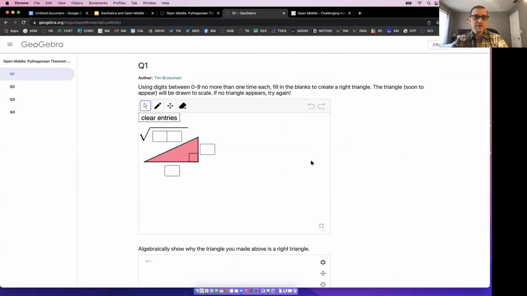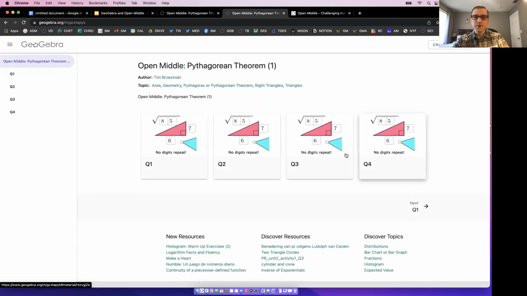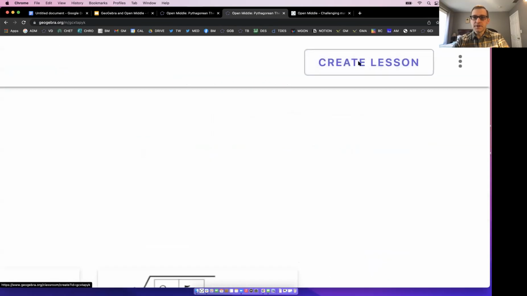Using digits between 0 and 9, no more than one time each, fill in the blanks to create a right triangle. The triangle soon to appear will be drawn to scale, right? So I can actually try, and I'm going to go here to this Open Middle book. And as a teacher, this is ready to use. I'm going to hit create lesson at the top. You're going to get a little tutorial on GeoGebra Classroom here.